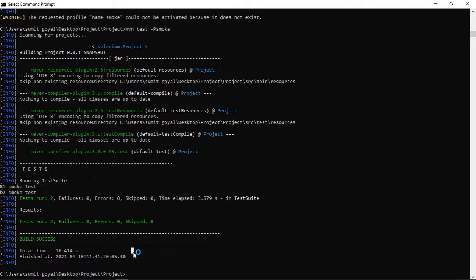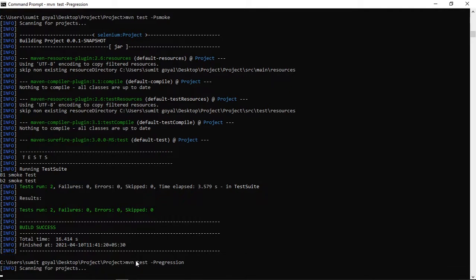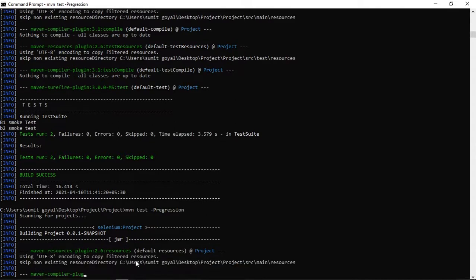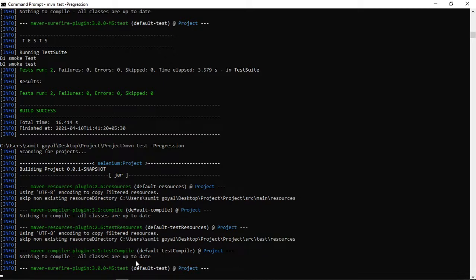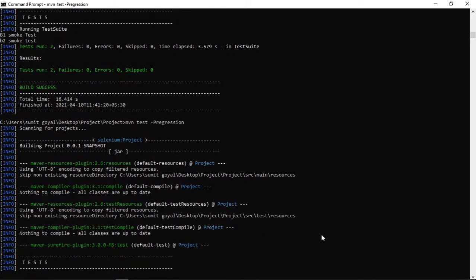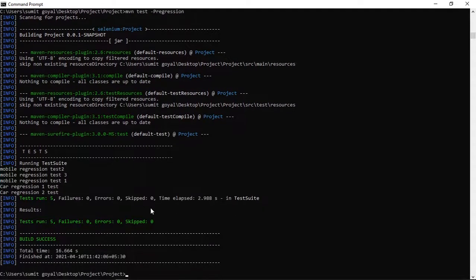Similarly, on another day, the client has told you to run the regression test cases. So I know the ID of my TestNG XML, which is regression. So I say regression here only, and I will not change my pom.xml file. So we can achieve this with the help of the Surefire plugin. Try to do it without that, you will not be able to, because if you're not using the Surefire plugin, how can you provide the TestNG configuration path? So this time we should see only regression test cases. Only regression test cases have run.